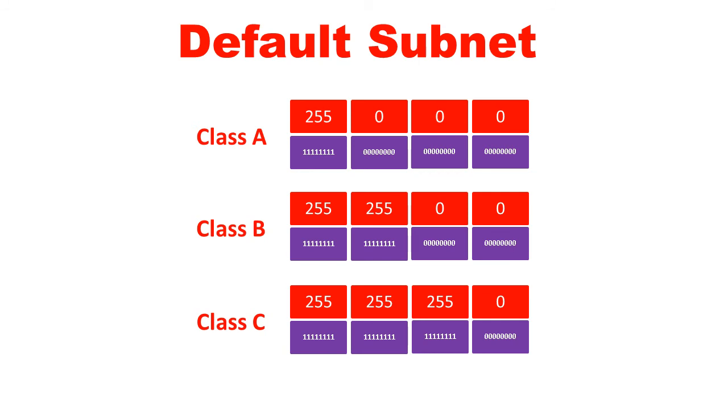The default subnet mask of class C category network is 255.255.255.0. There are 4 octets in this 32-bit number, and the first 3 octets address the network value, which holds all ones, that is 8 plus 8 plus 8, 24 ones, and the last octet addresses the host values by holding 8 zeros.